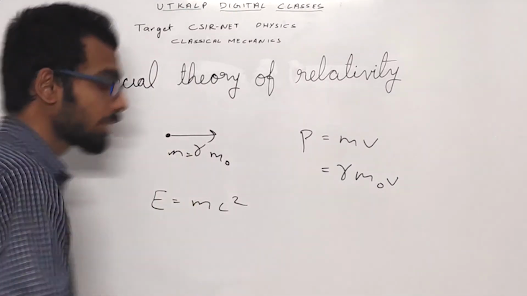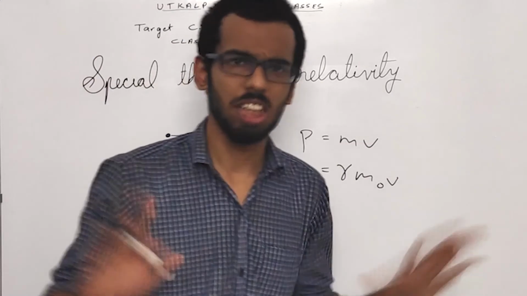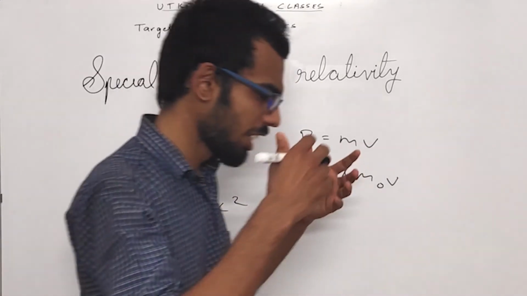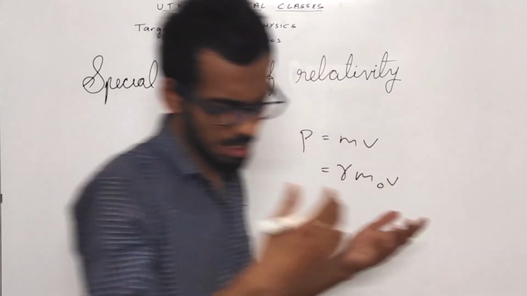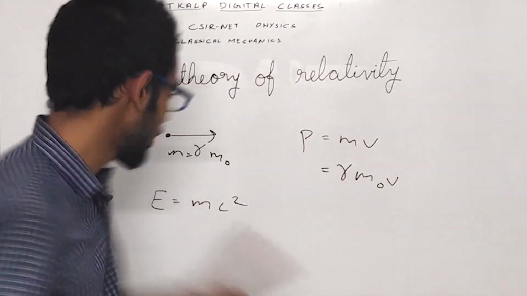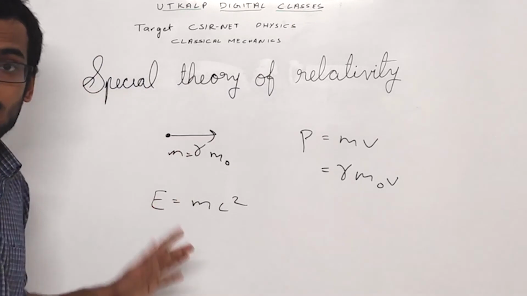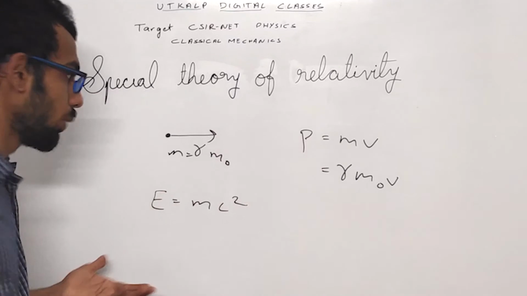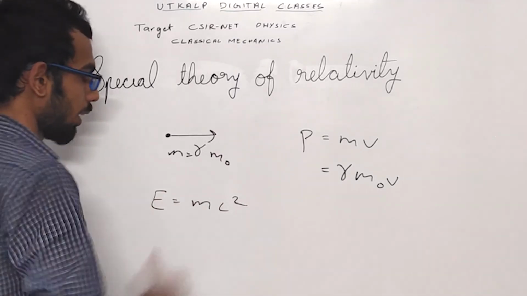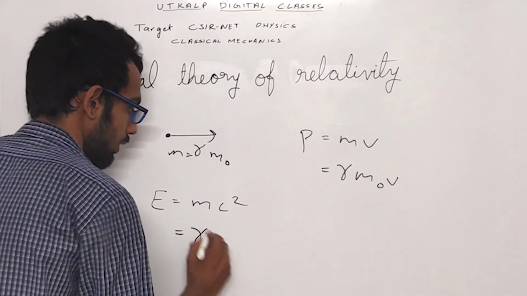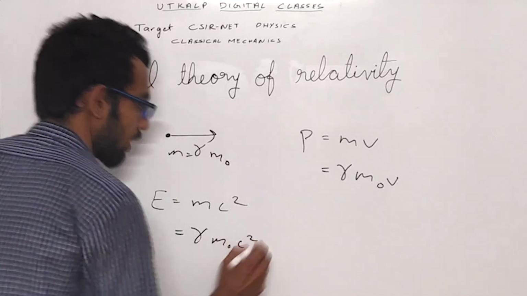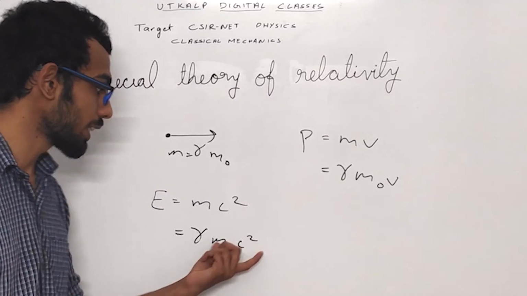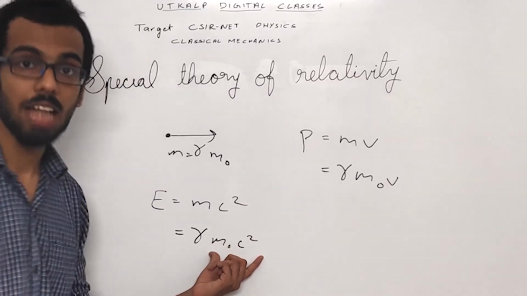This is the total energy of the particle, regardless of whether it is in a gravitational field or an electrostatic field. This energy is gamma into m0 c square, where m0 c square is the energy it would have had at rest.